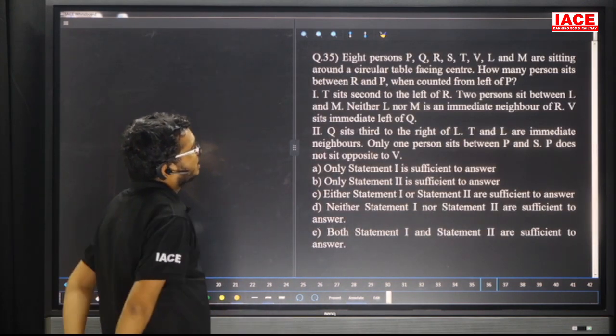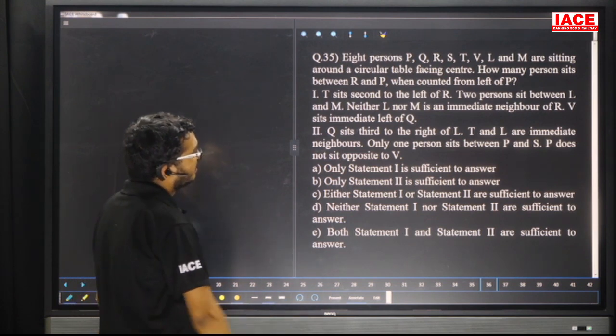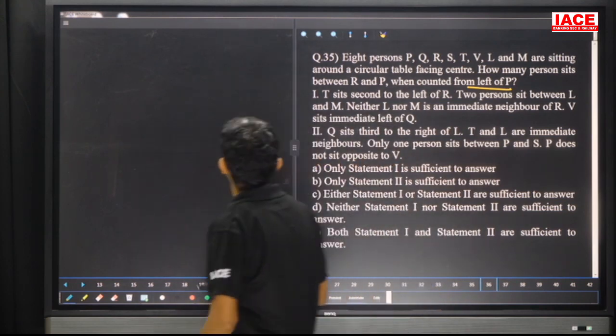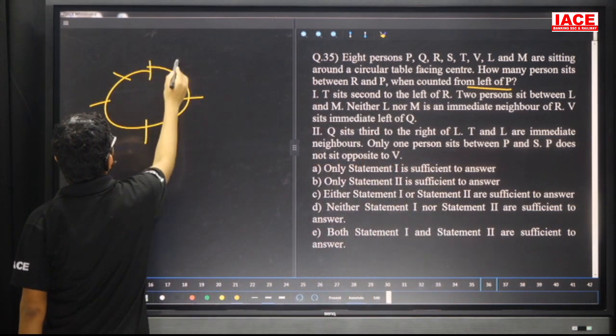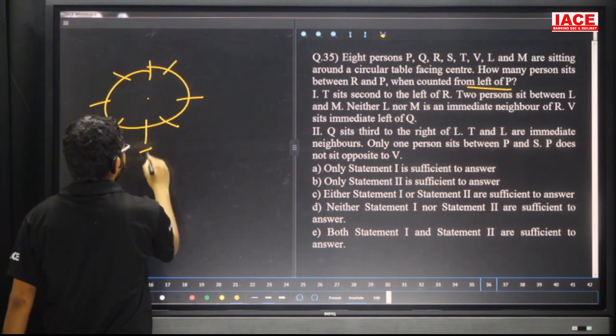Question number 35. Eight persons P, Q, R, S, T, V, L and M are sitting around a circular table facing the center. How many persons are between R and P when counted from the left of P? All are facing toward the center, and we have 8 members in total. T is second left of R.